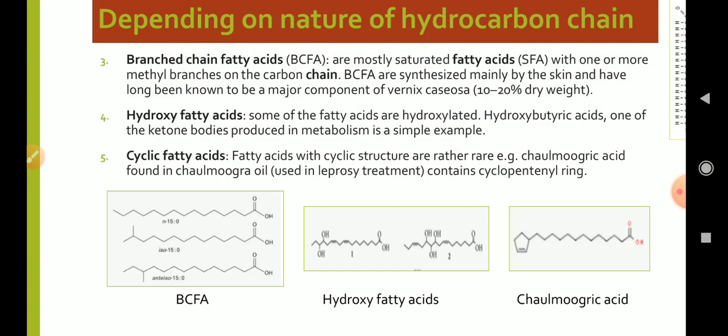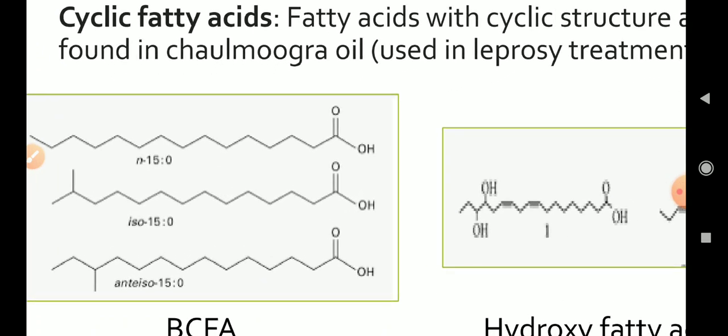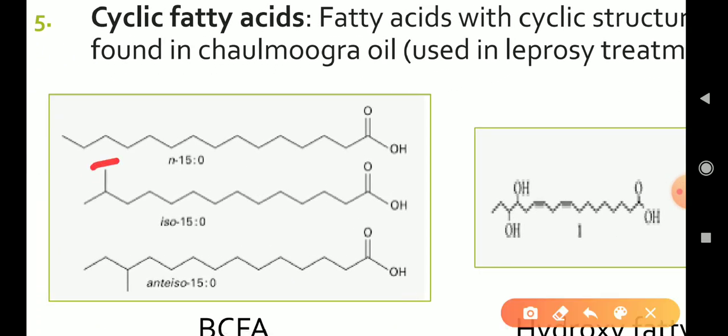BCFAs are synthesized mainly by the skin and have long been known to be a major component of vernix caseosa. Vernix caseosa contains 10 to 20% of dry weight, and vernix caseosa is a waxy white substance found coating the skin of newborn human babies. This is the example for BCFA, in which these are the extra methyl groups which are present on the aliphatic chain.